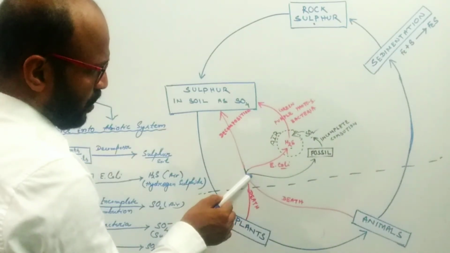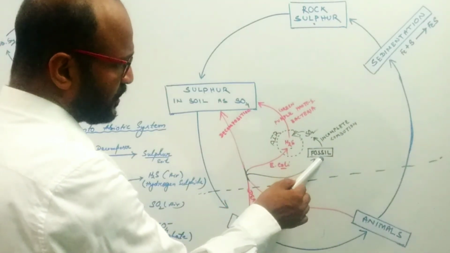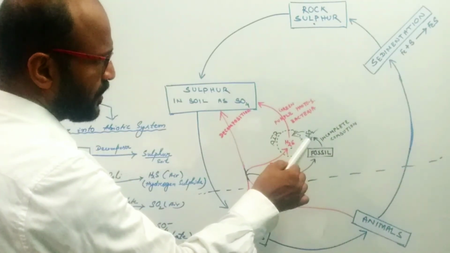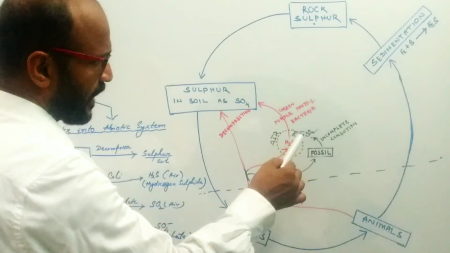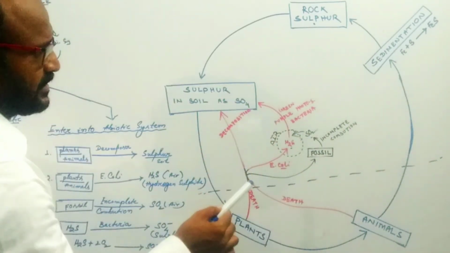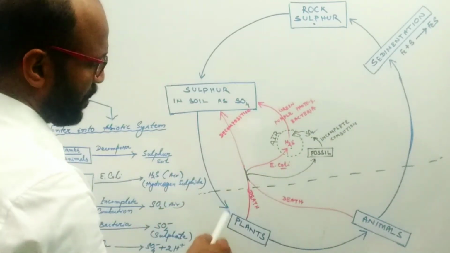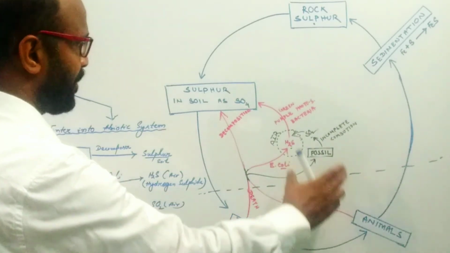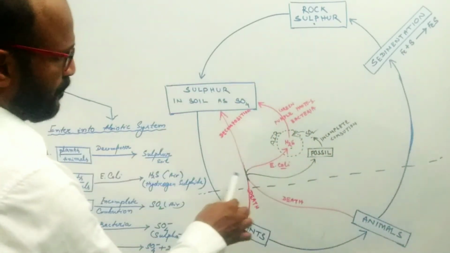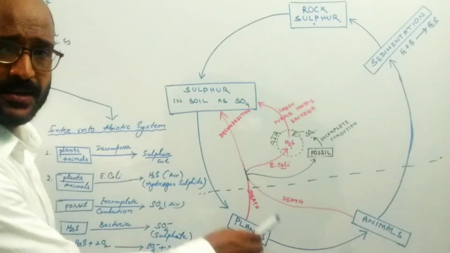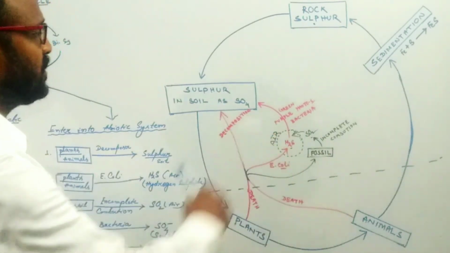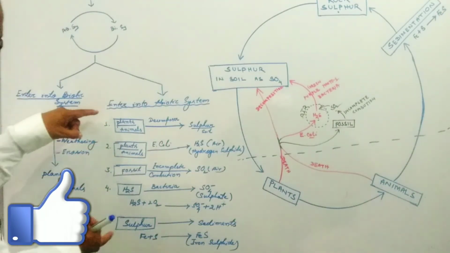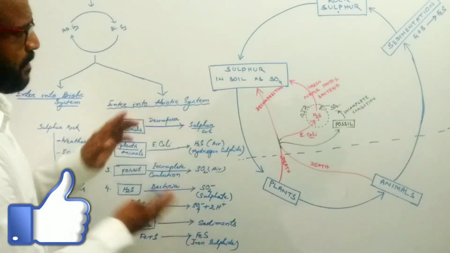The dead body may form fossil. The incomplete combustion of fossil releases sulfur dioxide, and such sulfur dioxide is released into air. This is another method. So these are the different methods by which sulfur from plant and animal bodies enters the abiotic system.